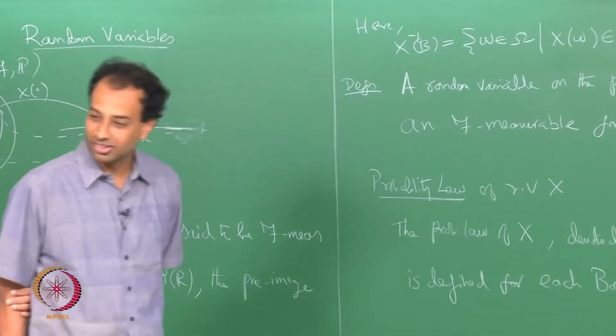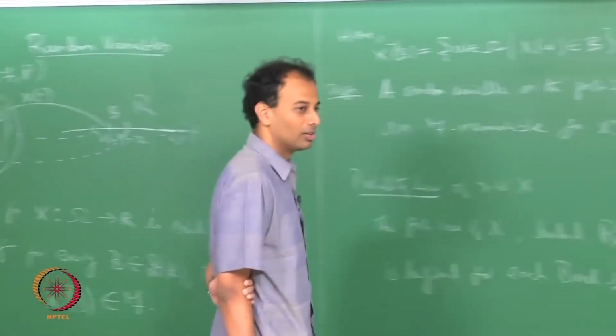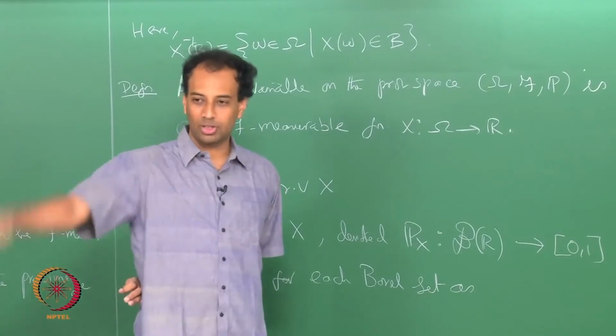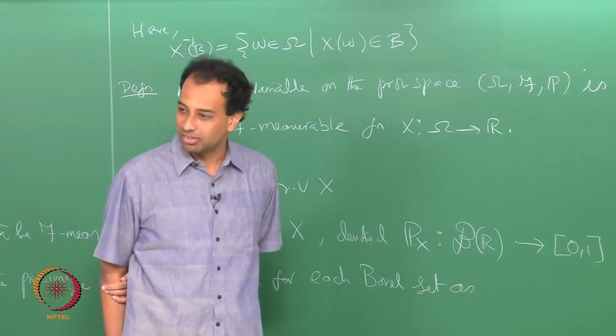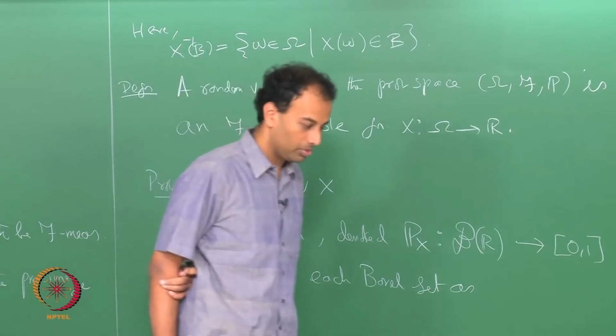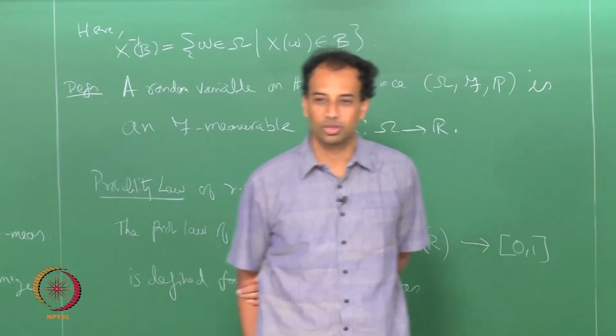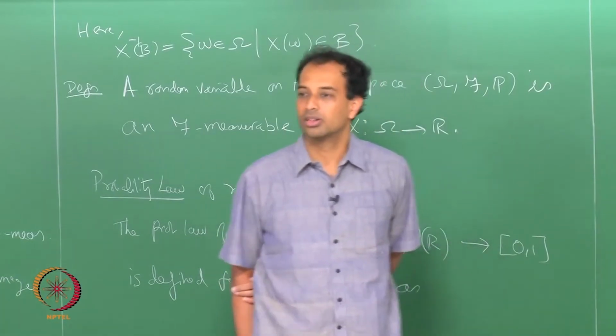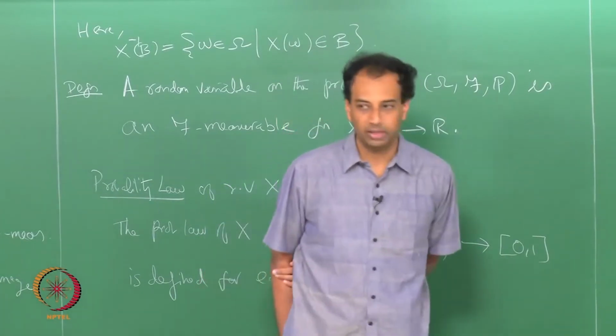You have to prove it, right. You have to prove countable additivity. You take B_1, B_2, and so on as disjoint Borel sets, and you have to prove that P_x is countably additive. It follows from the countable additivity of P.